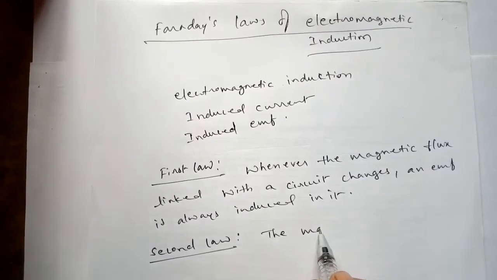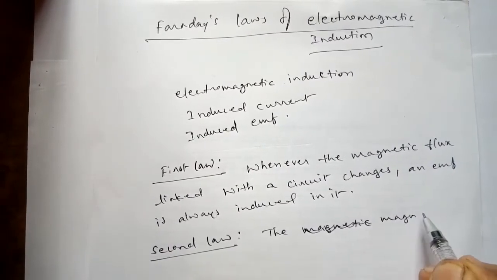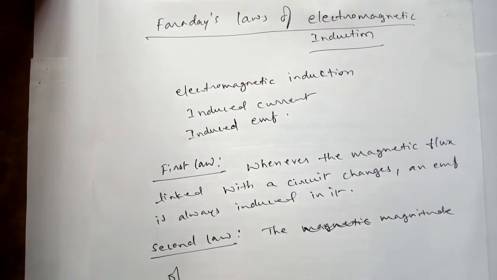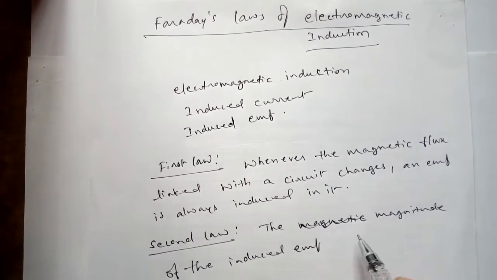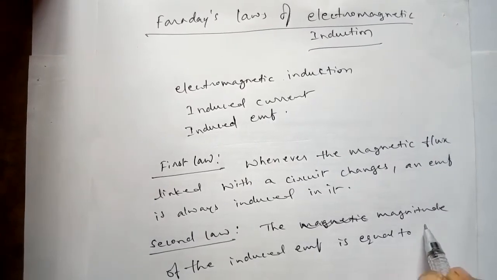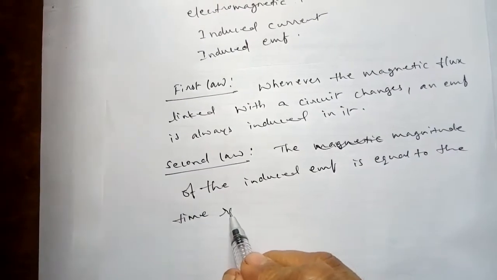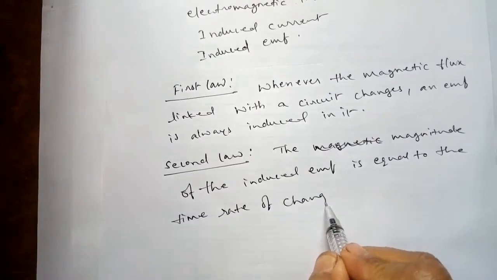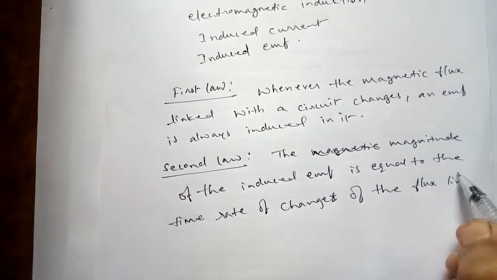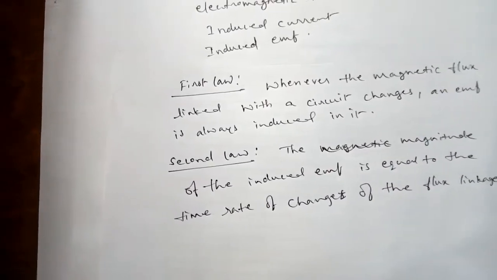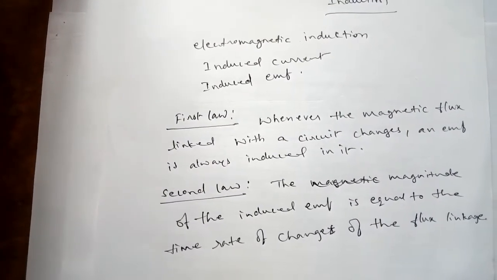The second law says that the magnitude of the induced EMF is equal to the time rate of change of the flux linkage.